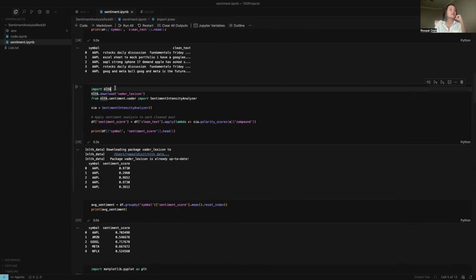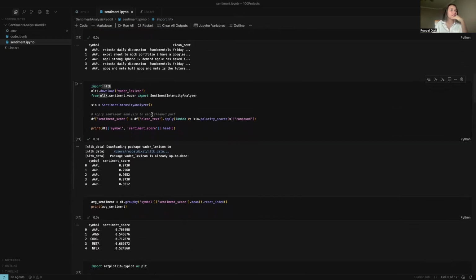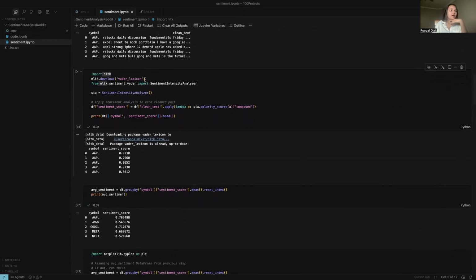Now I'm importing NLTK and the VADER lexicon. That is the lexical analyzer, a sentiment analyzer we can say. It will analyze the whole context and give it a score from -1 to 1, with -1 being negative sentiment, +1 being positive sentiment of the particular post, text, or sentence, and 0 being neutral.